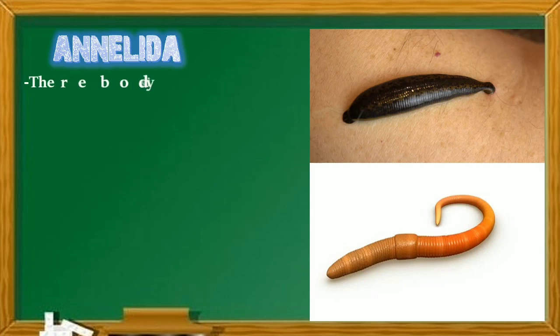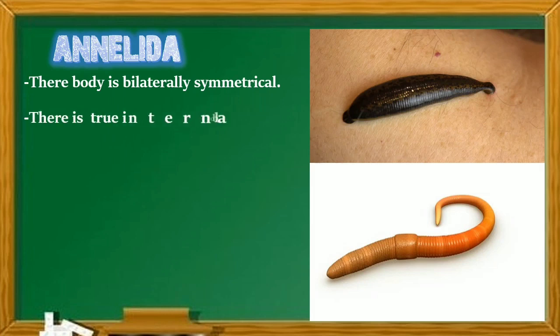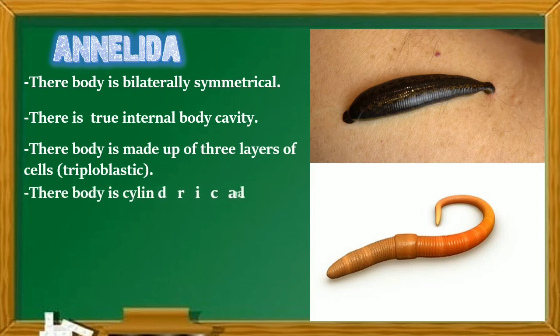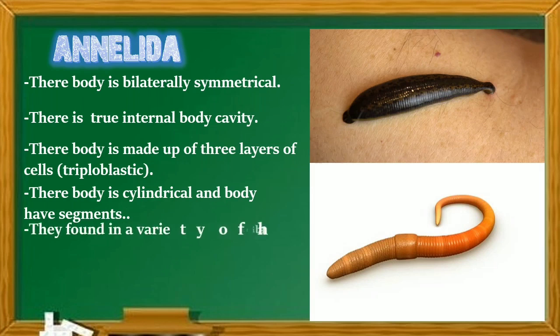Annelida. The characteristics of Annelida: their body is bilaterally symmetrical. There is a true internal body cavity. Their body is made up of three layers of cells, called triploblastic. Their body is cylindrical and segmented, from head to tail.